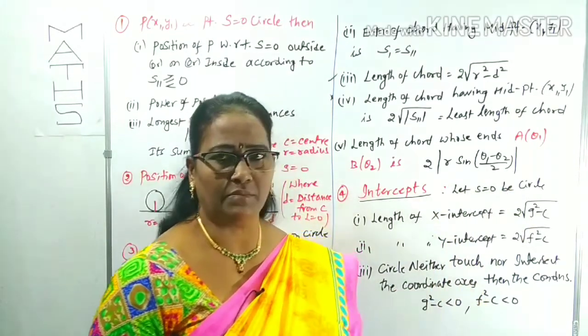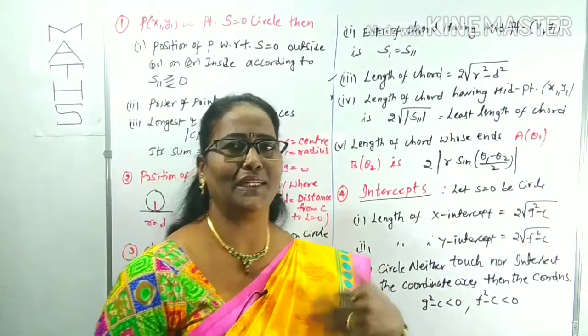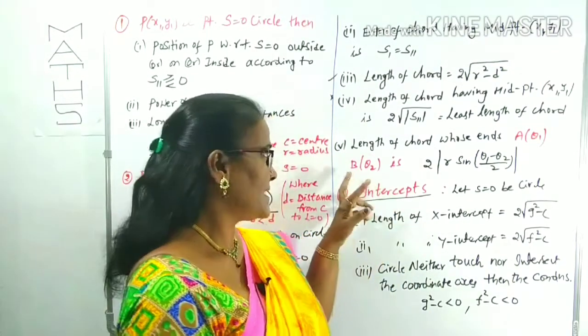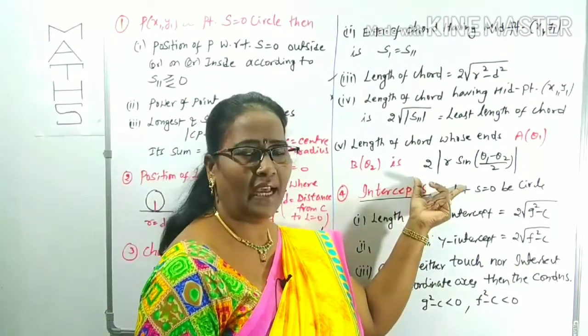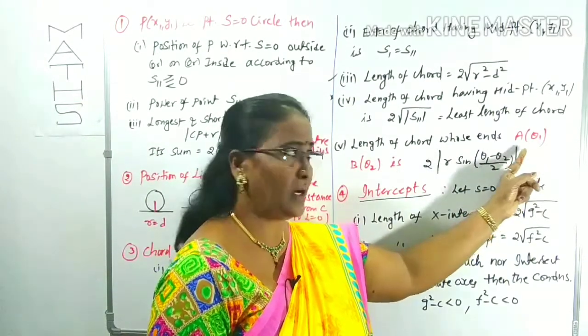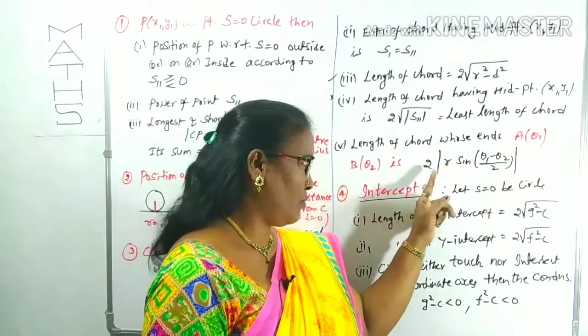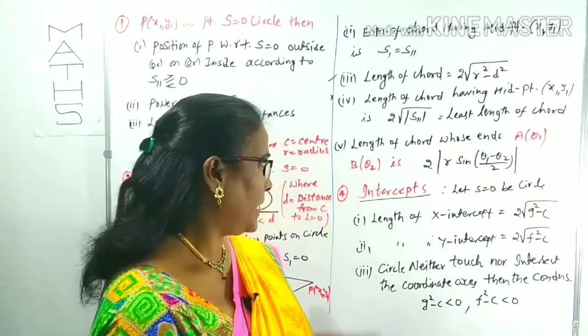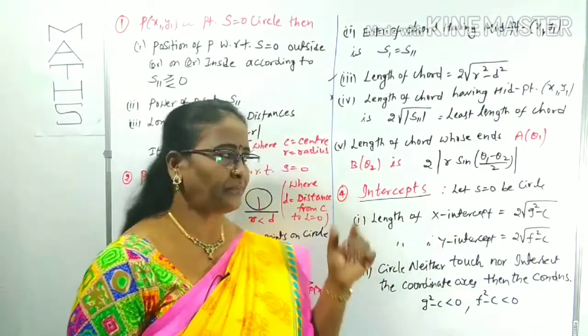These formulas are simple, no need to worry, we just have to read and apply. If we apply, definitely we can remember them. Is it clear? Now we'll come to the intercepts.